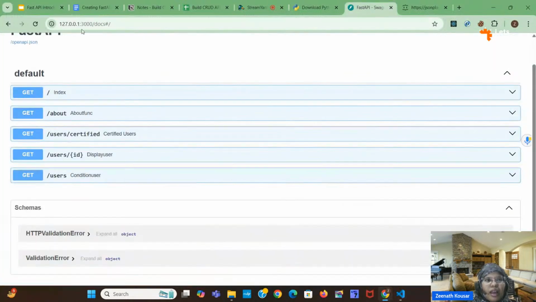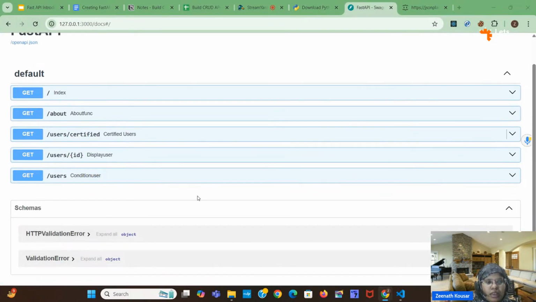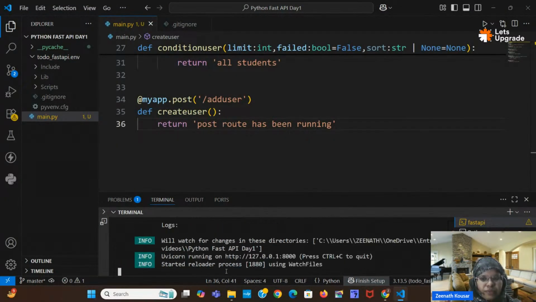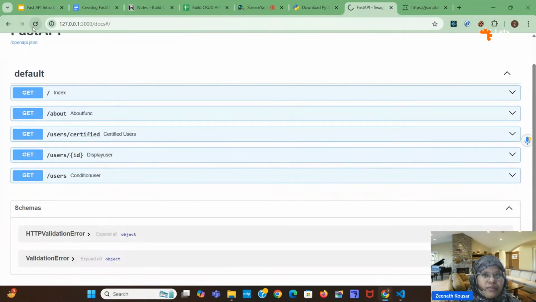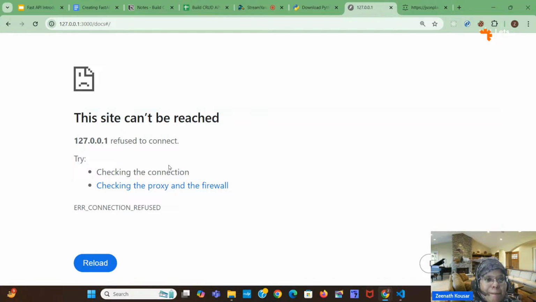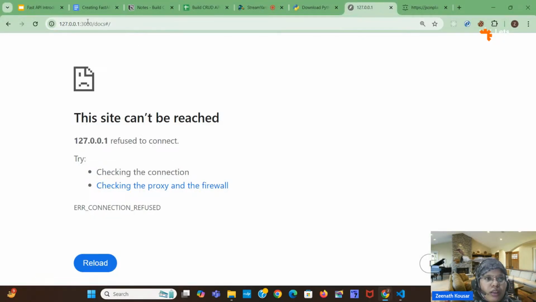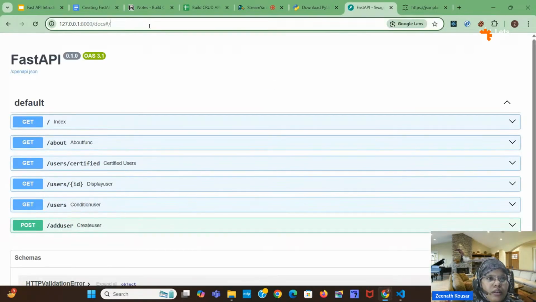See, I will refresh this Swagger UI. What will happen? See, I will rerun again. FastAPI. Oh, 8000, sorry, it is running on 8000. Okay, so 8000 slash docs, Swagger UI you got.